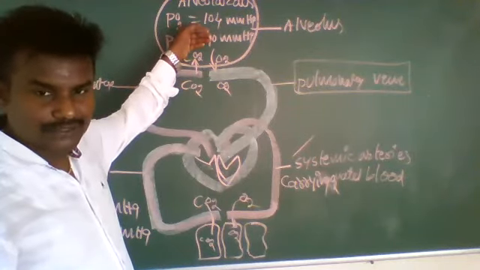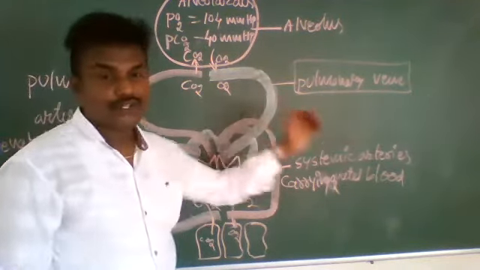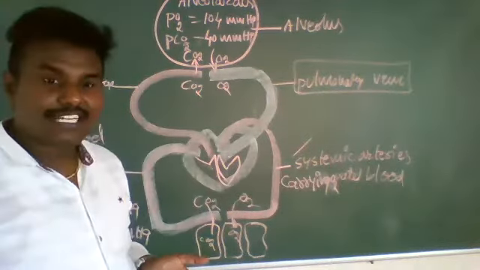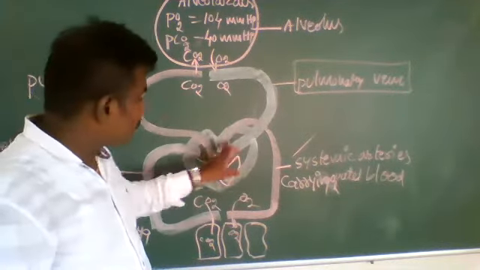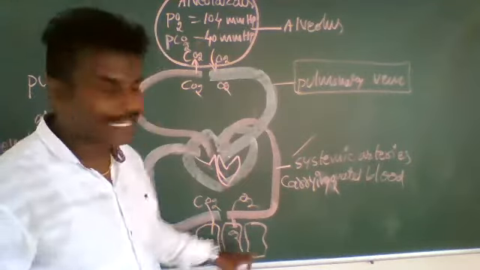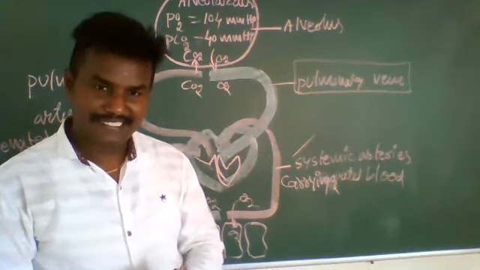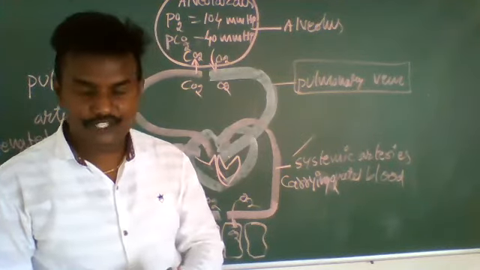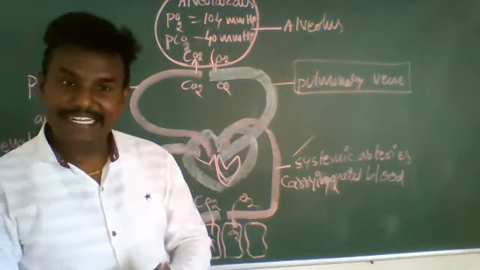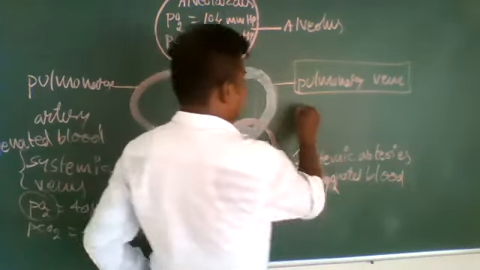From the heart to the lungs, deoxygenated blood goes. From the heart to various body parts, oxygenated blood goes. That is called systemic gas exchange, or sorry, internal respiration.